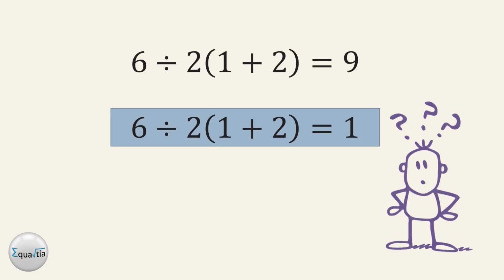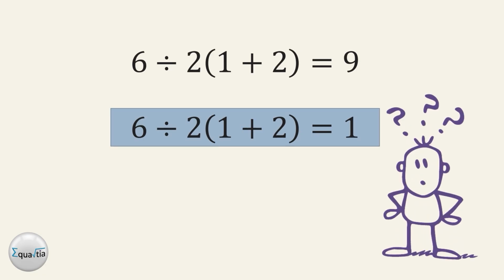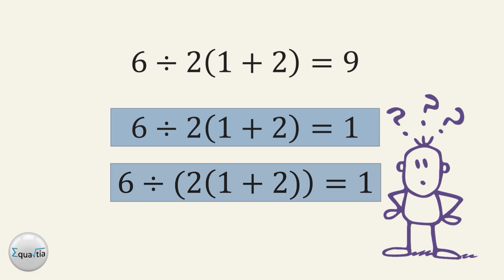Why do so many people get 1 instead? Because they silently read the expression as 6 divided by open parenthesis, 2 times open parenthesis, 1 plus 2, close parenthesis, close parenthesis, which groups the denominator differently. But those extra grouping symbols are not written, so that interpretation is not the standard one. Without those parentheses, we must keep multiplication and division equal and go left to right.